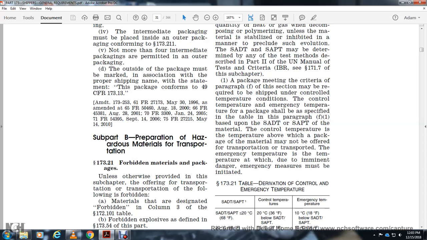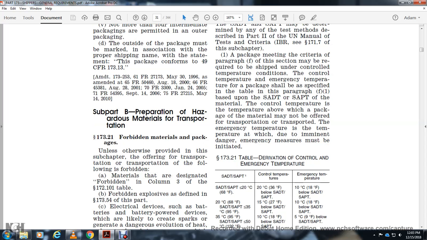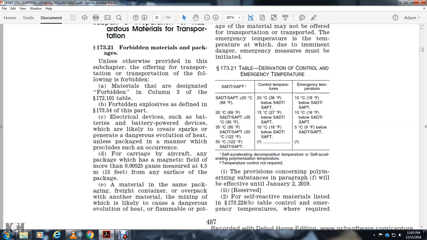Subpart B, preparation of hazardous materials for transportation. Forbidden material: packages unless otherwise provided in this subchapter offering transportation. Following is forbidden: material designated as forbidden in column 3 of the 172.101 table. Forbidden: devices that explode, as defined in 173.54.